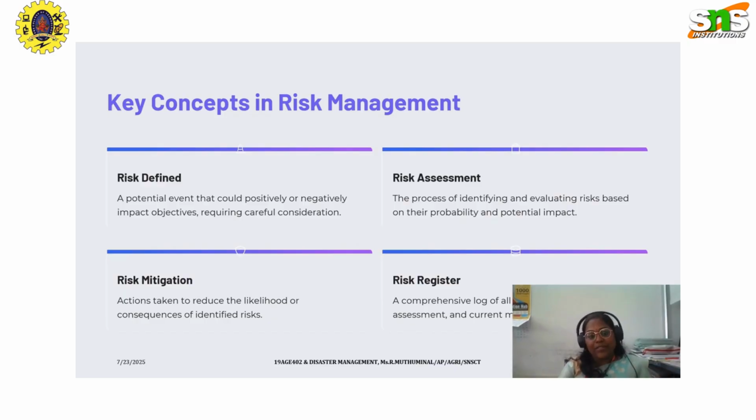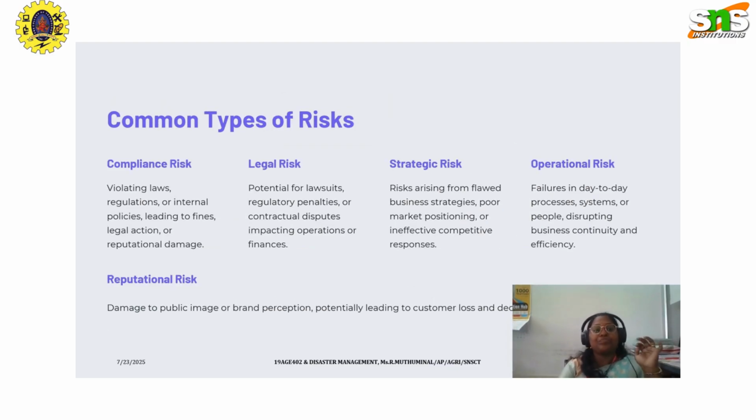If it has a negative impact, we have to take measures to reduce the likelihood or the consequences of the identified risk. Then we also have to record all this data in a comprehensive log, so that we can avoid future impacts if it prevails again.